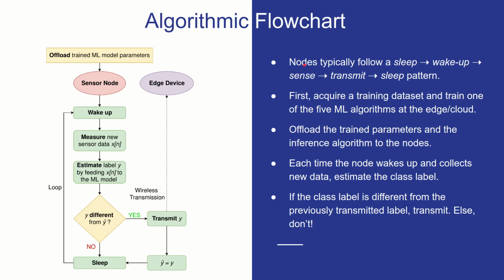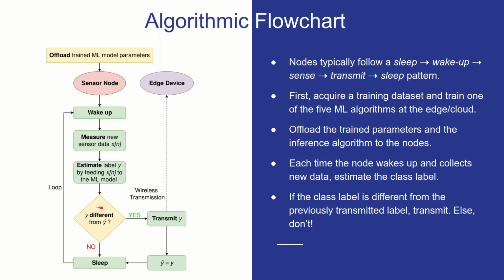We assume that the sensor nodes follow a typical sleeping cycle wherein they wake up every so often to sense the data points, decide whether to transmit or not, and then go back to sleep again. Since this is a machine learning based scheme, the first thing to do is to acquire a training data set and train one of the 5 algorithms that we have discussed, either at the edge or the cloud. Once that is done, you simply offload the trained machine learning model parameters, as we have discussed before, to the sensor node. The sensor node would wake up every so often and measure the new sensor values, and since the machine learning model is present there itself, we can estimate the class label Y there itself.